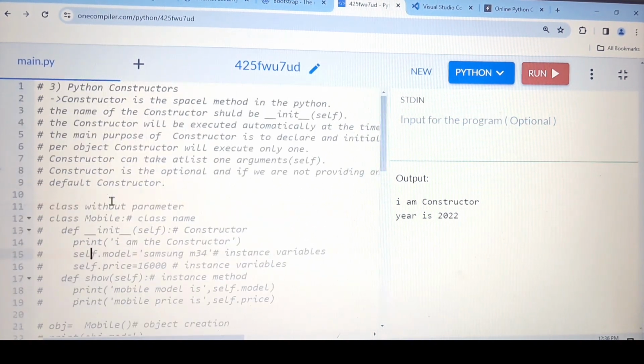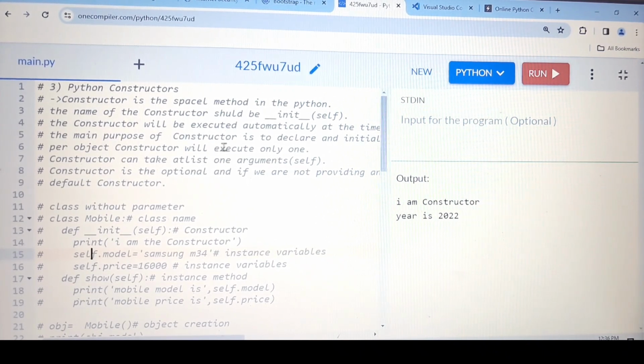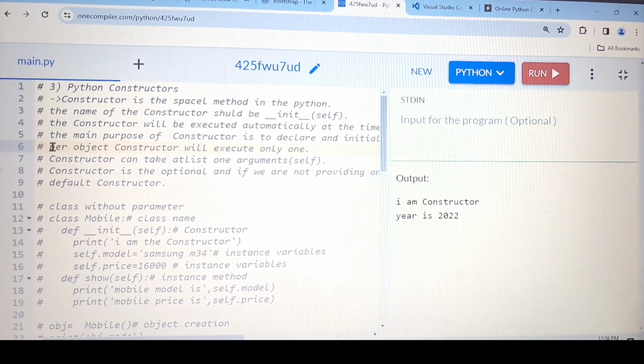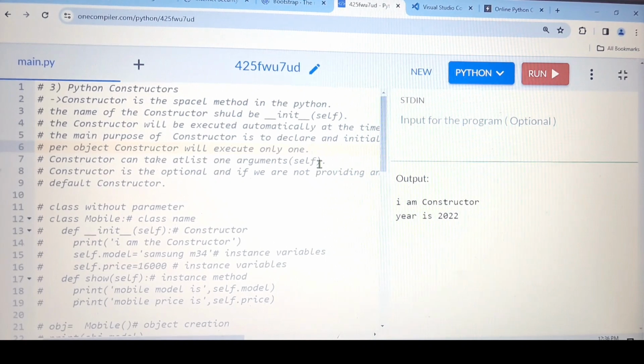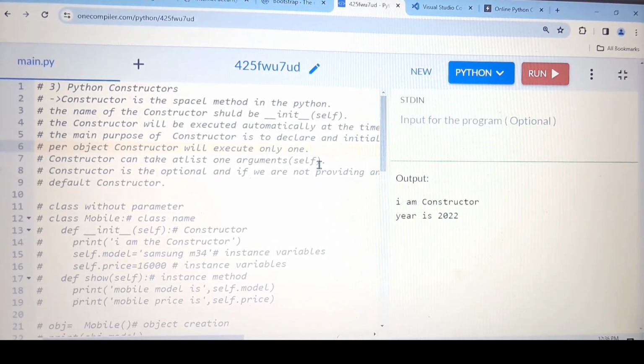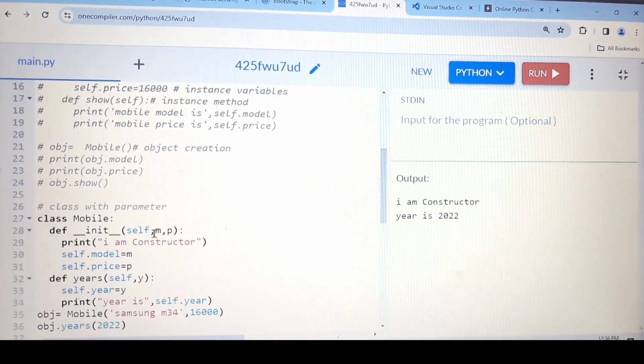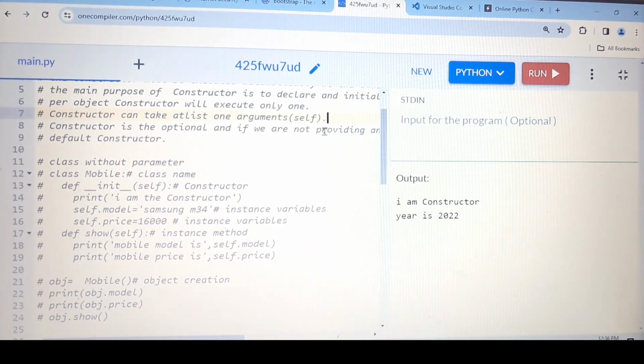And the next one I have to tell you: per object, the constructor will execute only once. I think this point is pending. I will explain, don't worry. This point: the constructor can take at least one argument. At least one argument means it can take more than one argument. So here we have given at least one argument, which is self, and at maximum we can give as many as we want. So I am clear with this point also.